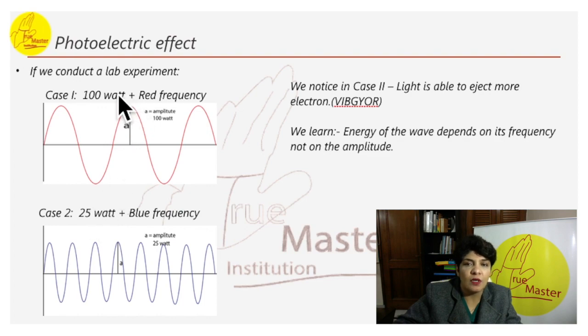This is 100 watts, so its amplitude is more, so it should actually take out more electrons. But whereas the energy to take out electrons is dependent on the frequency. So frequency here is blue, so this is able to take out more electrons. So we learned energy of wave depends on its frequency, not on the amplitude.